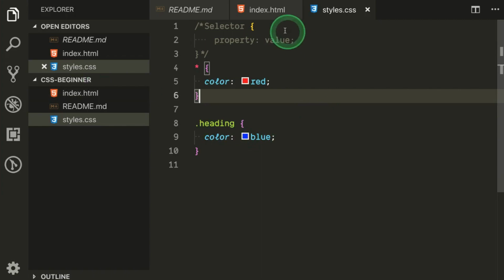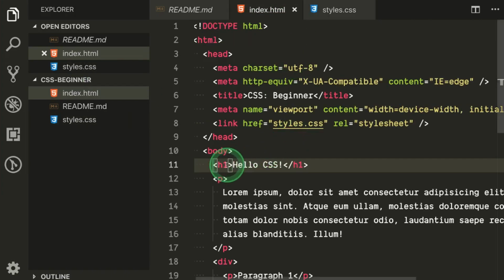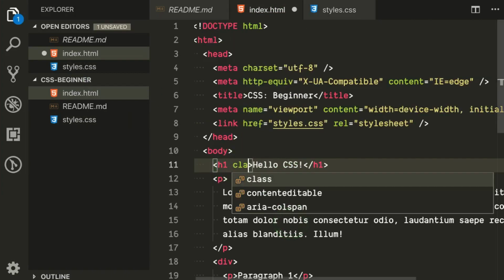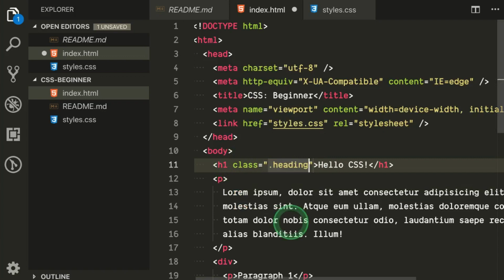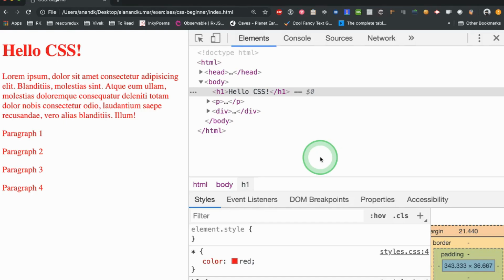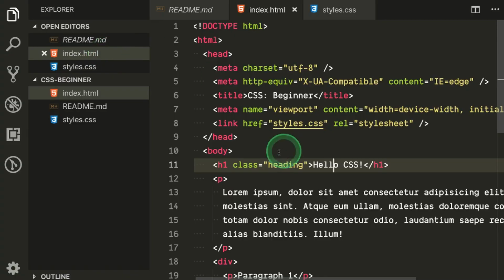The syntax of using the class is, in any HTML element, you have to say class and then the class name without the dot. That is very important to understand. Now if I refresh, you will see it becomes blue. So this is called the class selector. For using the class selector, you have to have an attribute called class on an HTML element.